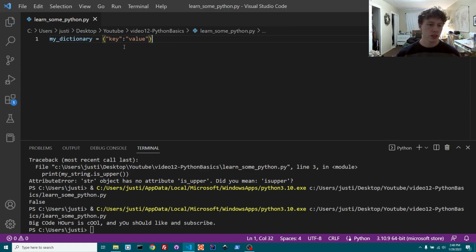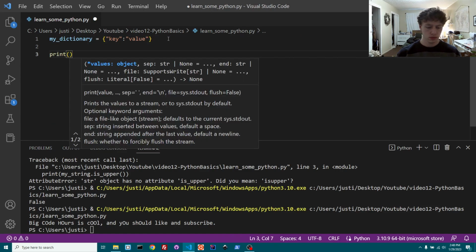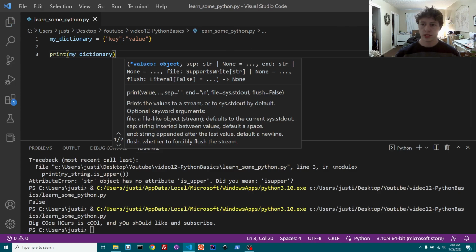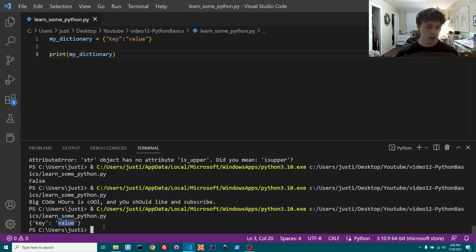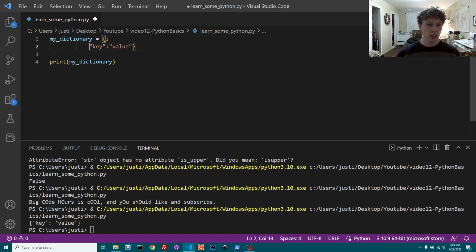Right, so essentially this dictionary, and let's just print this. This dictionary equals key, and then the key's value. So if you wanted to, you could do like a person's account number and then maybe their information. So what you can do is actually nest